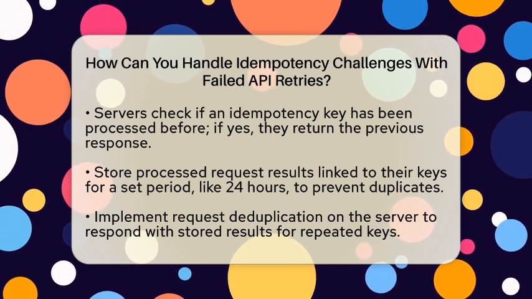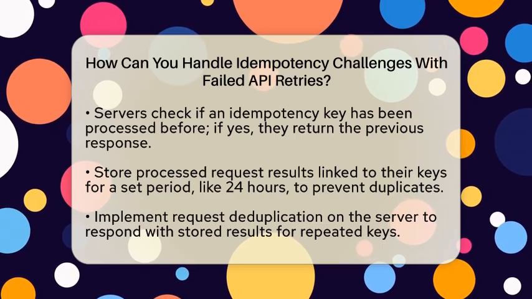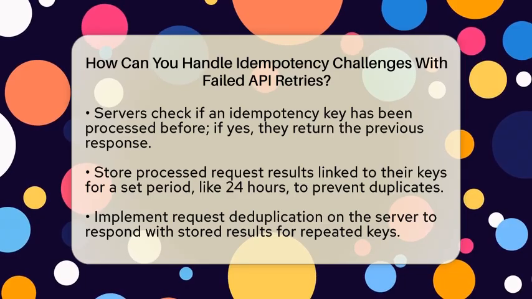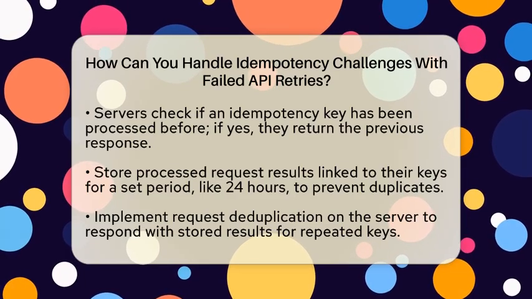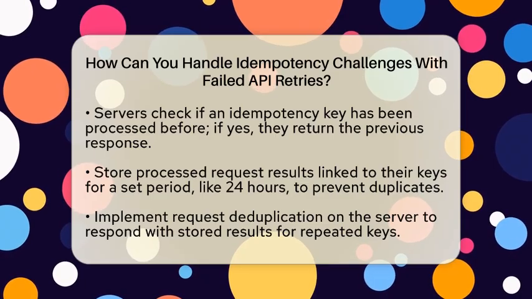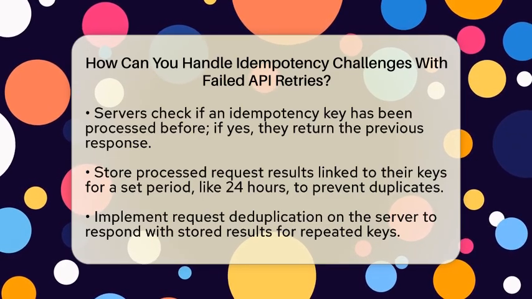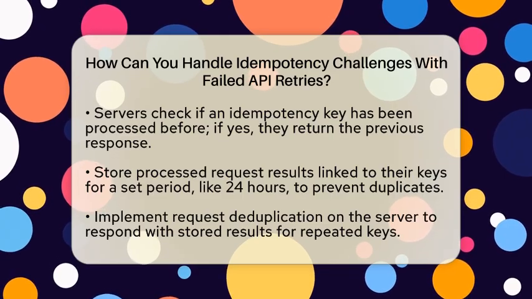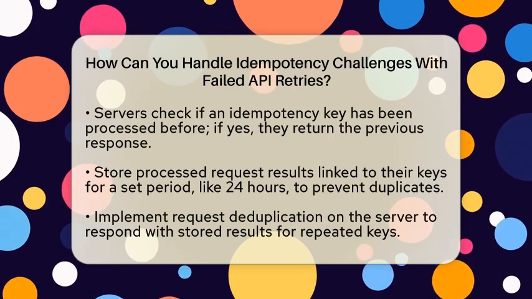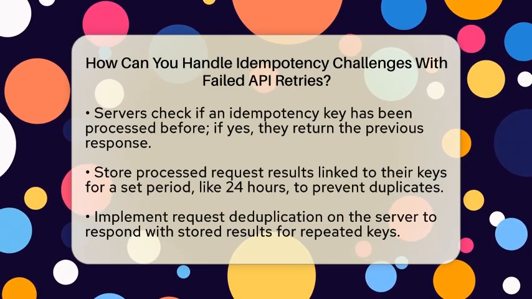Next, servers can implement request deduplication. They keep a record of processed idempotency keys and their responses for a certain period, like 24 hours. When a request with a known key arrives, the server responds with the stored result instead of re-executing the operation. This approach prevents issues like double payments or multiple resource creations. Just remember to set expiration policies for these records so they don't take up too much space over time.